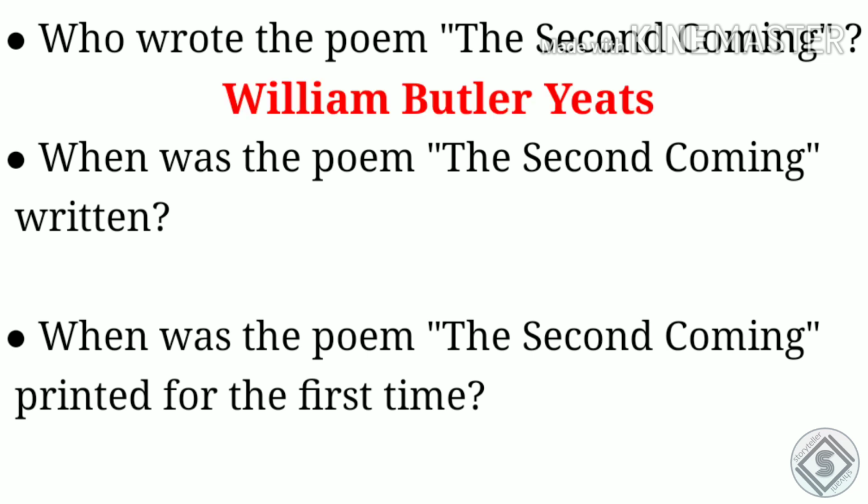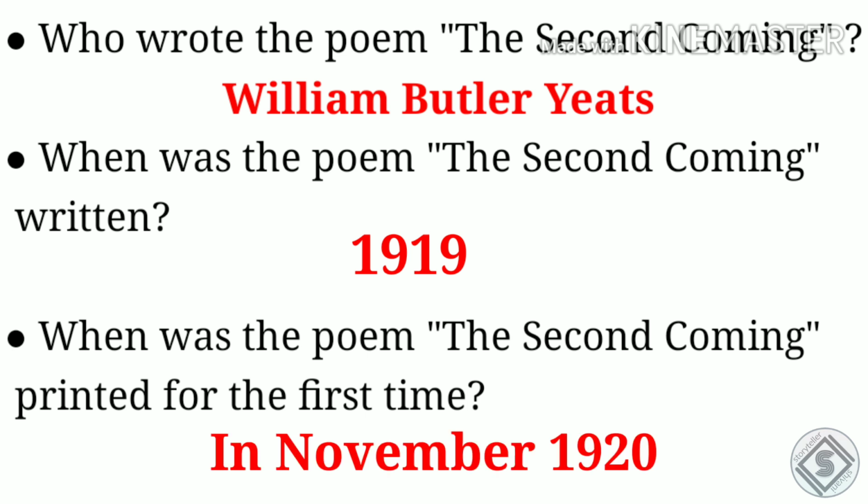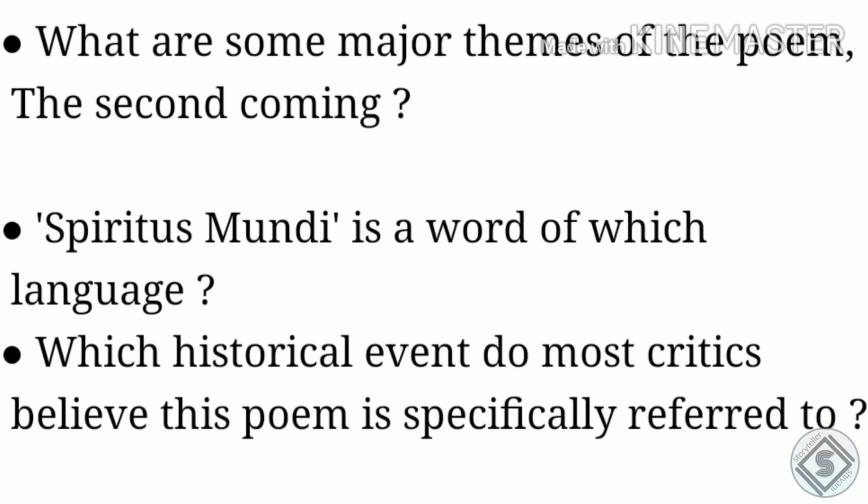The answer is W.B. Yeats. When was the poem The Second Coming written? The answer is in the year 1919. Next, when was the poem The Second Coming printed for the first time? So, it was originally printed for the first time in the year 1920.